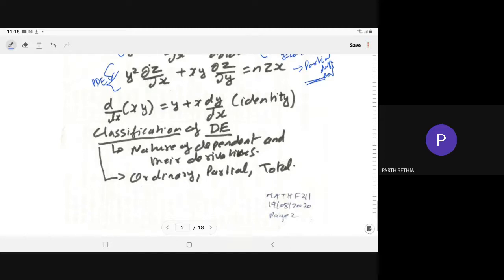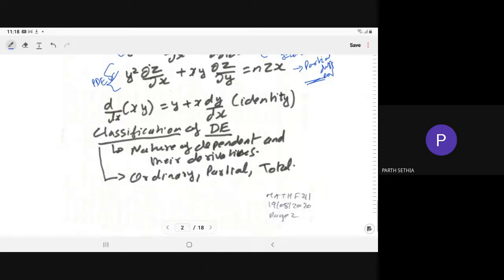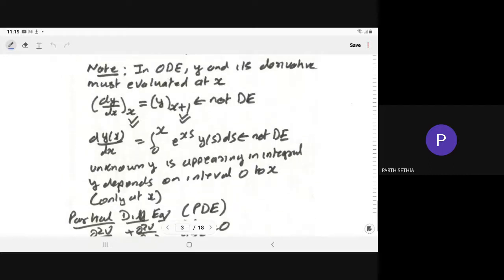depending on the nature of the dependent variable, whether the dependent variable depends on one variable or on two variables, right? And what is the nature of its derivative? Over that we have the following classification: total, partial, and ordinary. So let us understand one by one what is the ordinary differential equation.